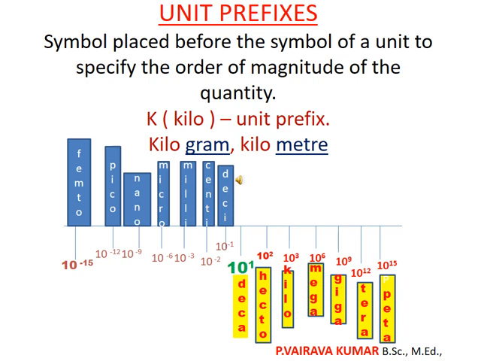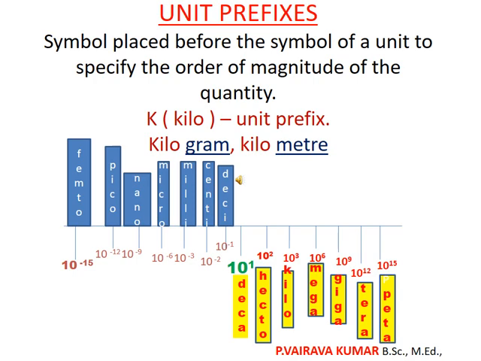After 10 power 3, you add plus 3 to the power gradually. For example, 10 power 6, 10 power 9, 10 power 12, 10 power 15.